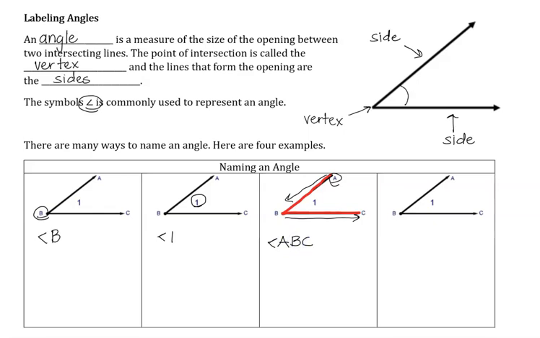Similarly, we could start from C, go to B, and then go to A. Going from C to B to A still gives us the same angle, so we could also name this the angle CBA.